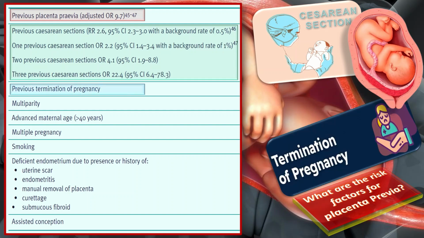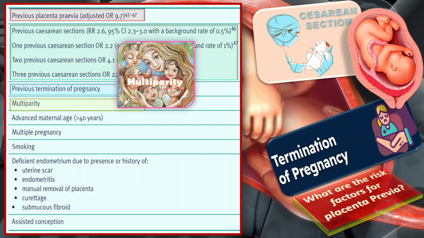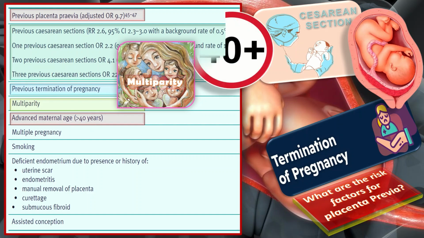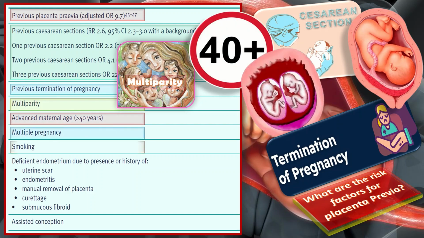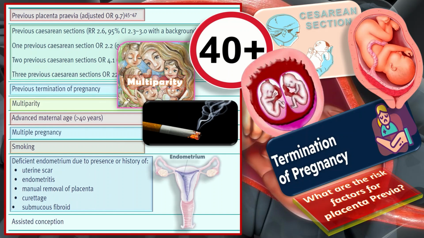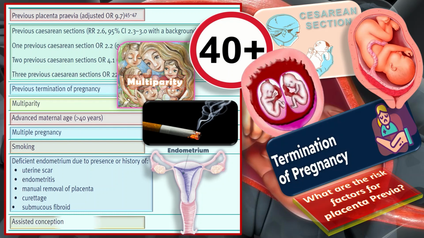Previous termination of pregnancy, multiparity, advanced maternal age of more than 40 years, multiple pregnancy, smoking, deficient endometrium due to the presence of the history of uterine scar, endometritis, manual removal of placenta, curettage, submucous fibroid, and assisted conception.